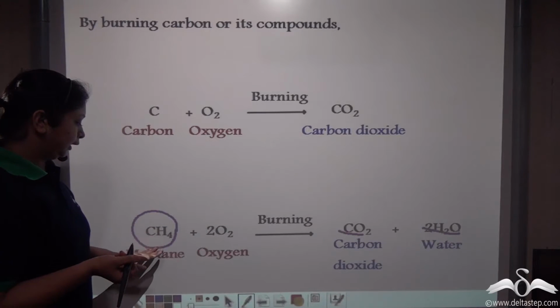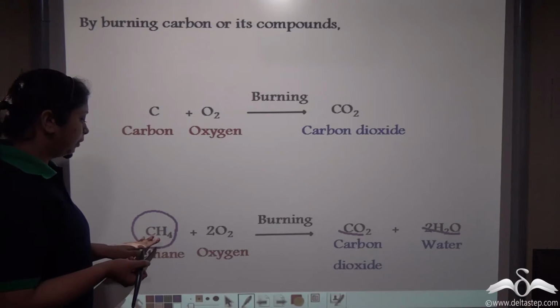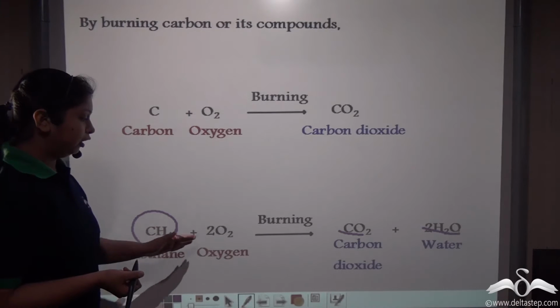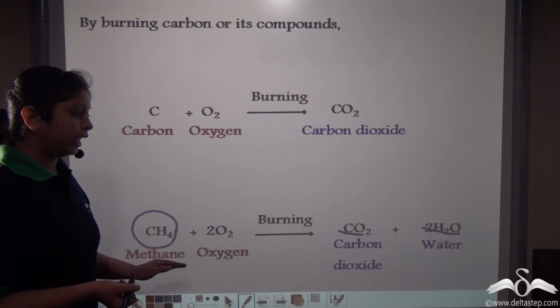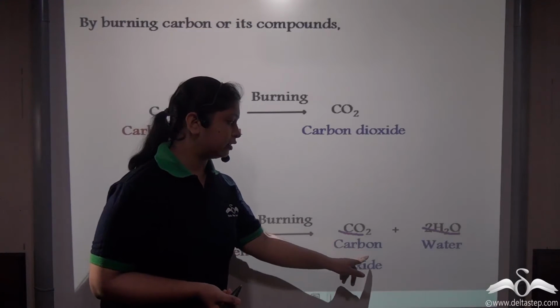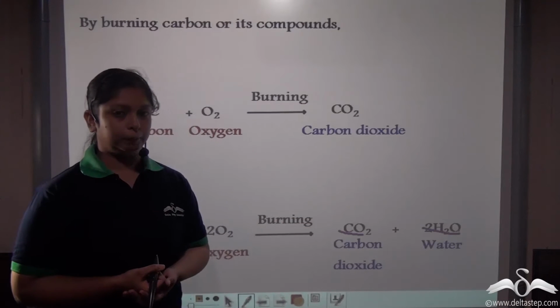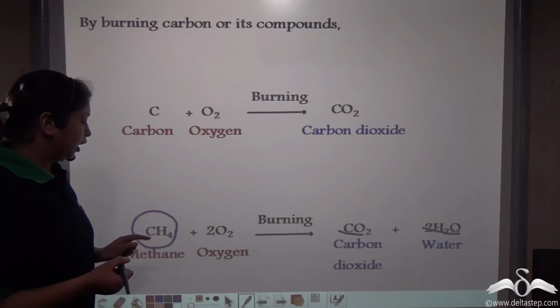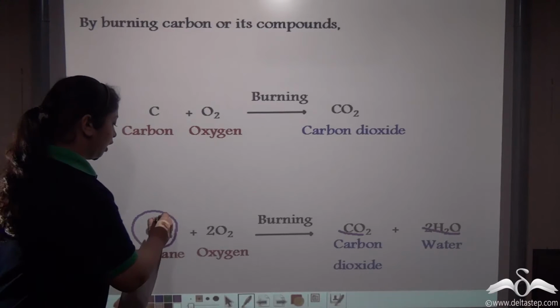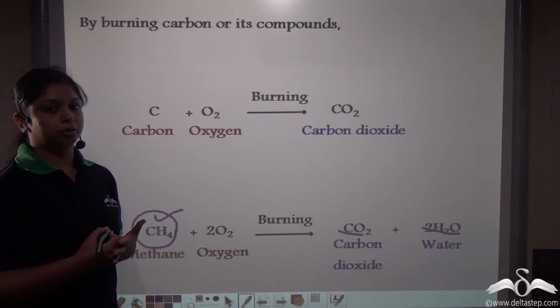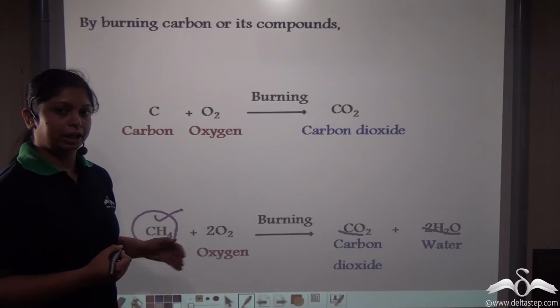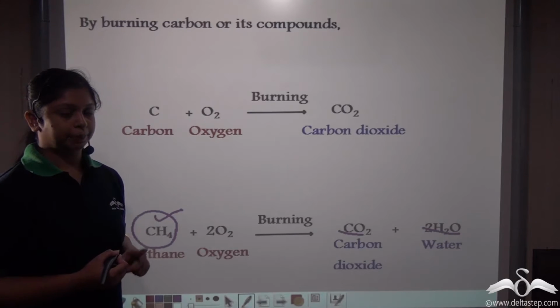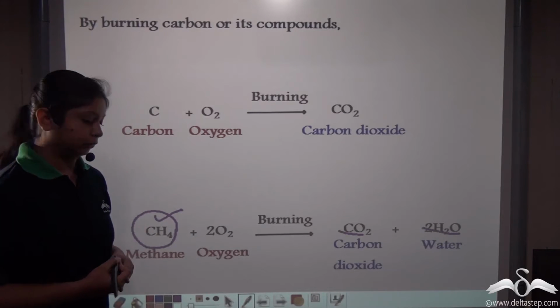So, methane consists of carbon and hydrogen. Therefore, when we burn methane, we get 1 molecule of carbon dioxide and 2 molecules of water. So, it's important to remember that whenever we burn hydrocarbons or compounds containing carbon and hydrogen, we get 2 things, carbon dioxide and water.